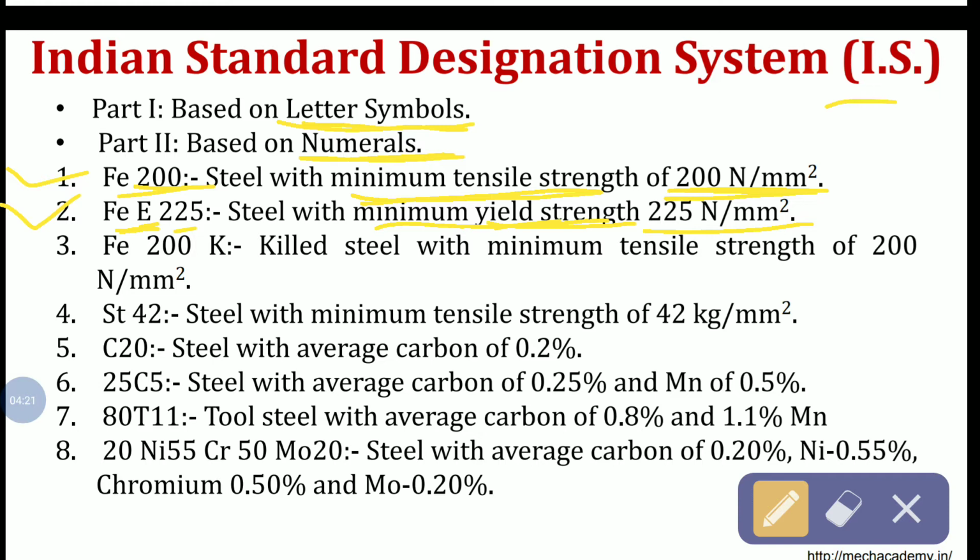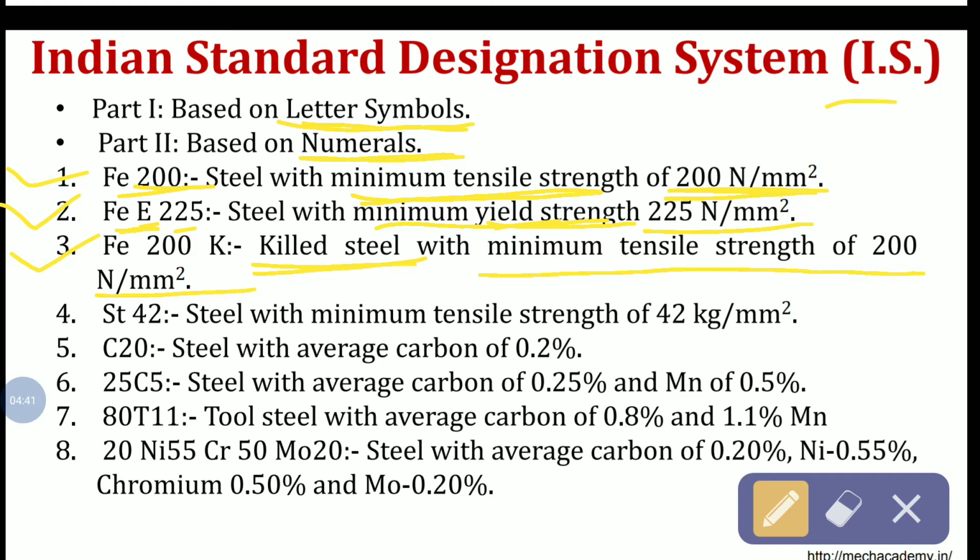Now the third one is Fe 200K. Here the K symbol means it is killed steel with a minimum tensile strength of 200 Newton per mm square. 200 means 200 Newton per mm square minimum tensile strength. Correct, here the E symbol is not present, that's why it is tensile strength.